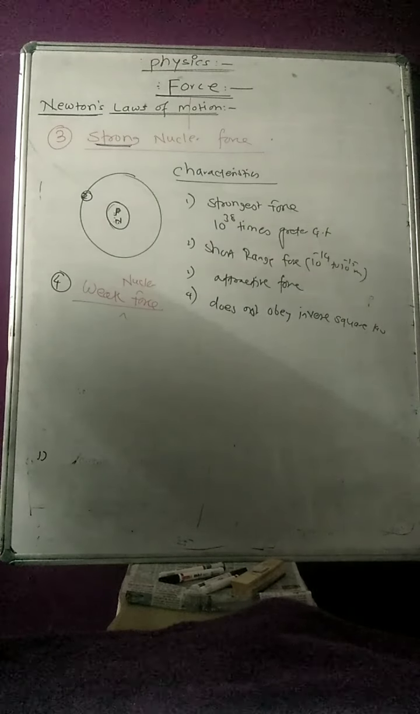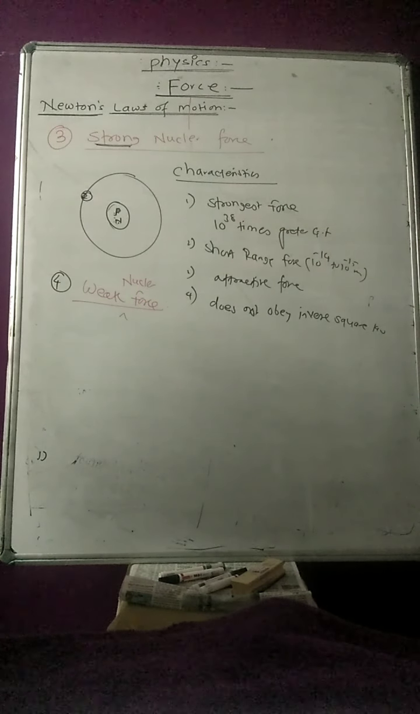The weak nuclear force is much weaker than the strong nuclear force and the electromagnetic force, but it is stronger than the gravitational force. It is a very short range force, of the order of the size of the nucleus. It is the weak interaction which decays many unstable nuclei.